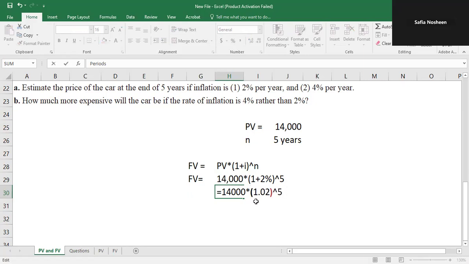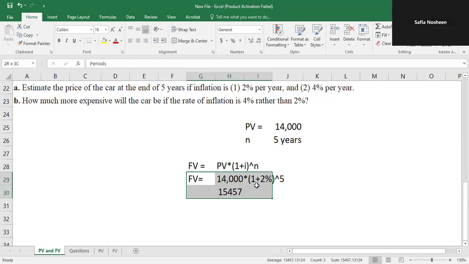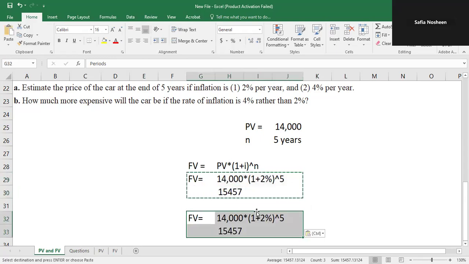Let me correct the formula. After 5 years, the price of the car will be 15,457 if the interest rate is 2%. If we put in the interest rate of 4%, how will the value change? So I do it again with 4%.